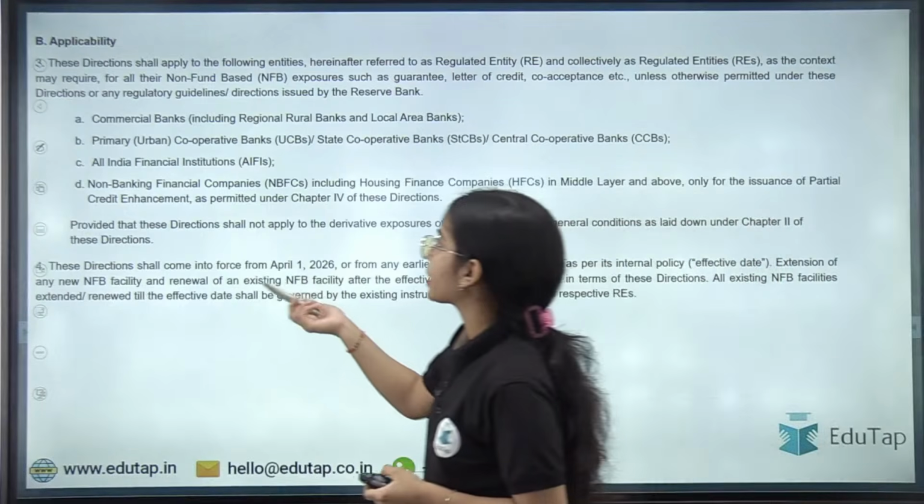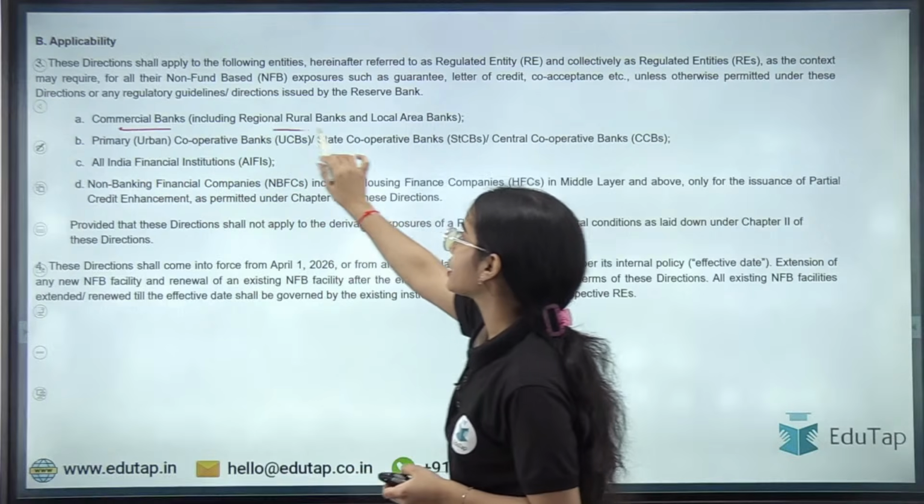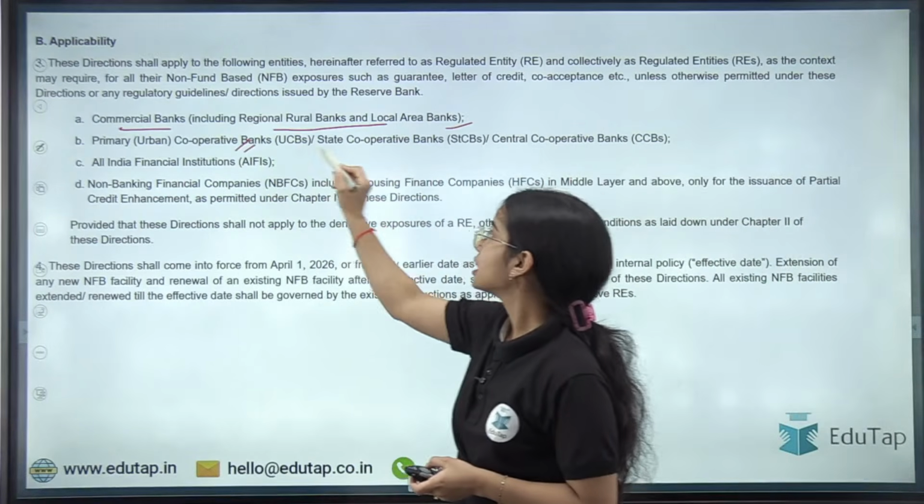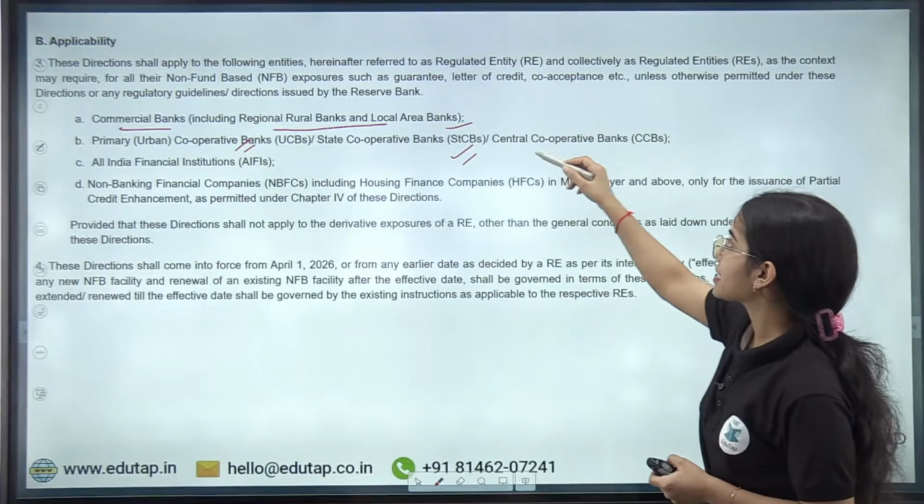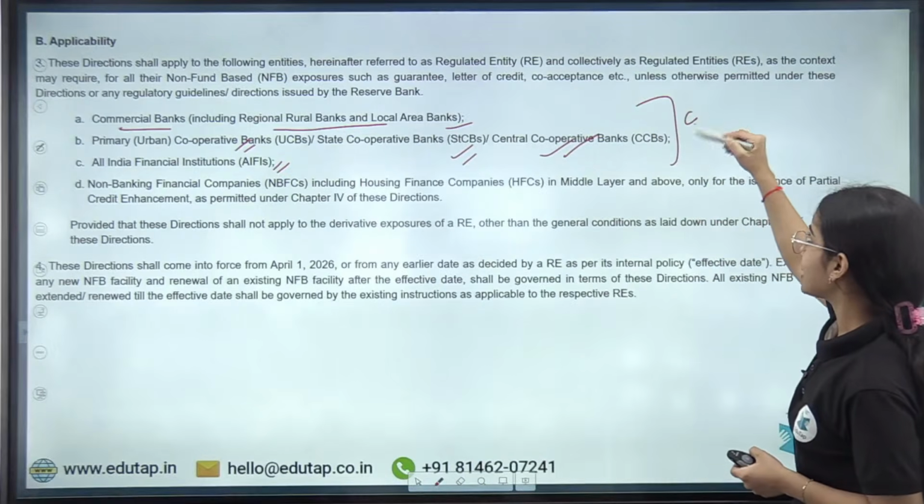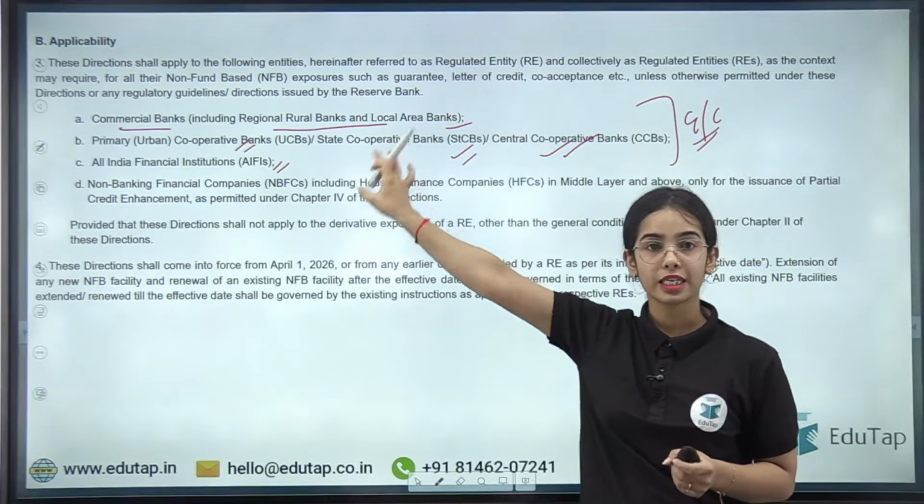Moving forward with the applicability. So basically these directions are applicable on commercial banks, including regional rural banks, local area banks, the primary urban cooperative banks, the state cooperative banks, the central cooperative banks, all India financial institutions. So for the guarantees, for the co-acceptances, the directions are applicable on these institutions.